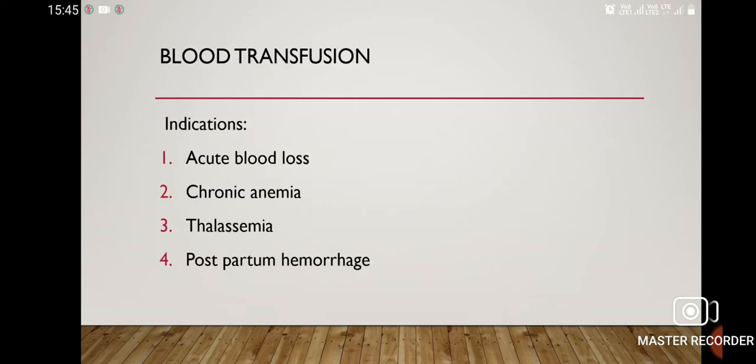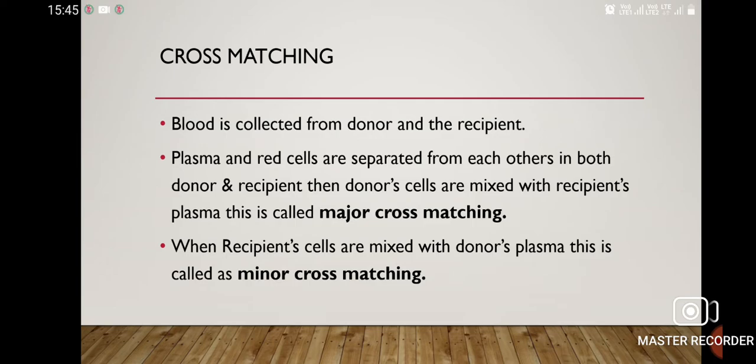Now, indications of blood transfusion: acute blood loss, chronic anemia, thalassemia, and postpartum hemorrhage. Before giving any blood transfusion, we perform a procedure called cross-matching. Here, blood is collected from the donor and the recipient. Plasma and red cells are separated from each other in both donor and recipient. Then, donor cells are mixed with recipient plasma. This is called major cross-matching. While recipient cells are mixed with donor's plasma, this is called minor cross-matching.